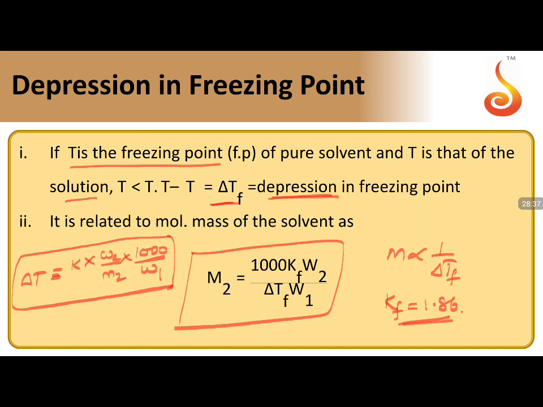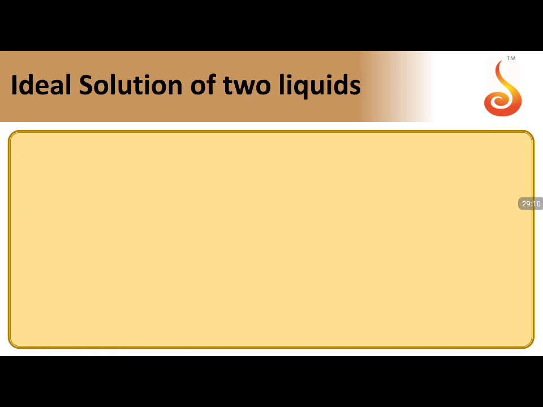If it is boiling point, keep B here. If it is freezing point, keep F. If it is boiling point, Kb or Kf. Remaining everything remains same. The only thing you have to do is, if it is the elevation in boiling point, T solution will be T naught plus delta Tb. If it is freezing point, T solution will be T naught minus delta Tf. So that's how it will be. The only difference is delta Tf. So if you can remember this small change, you can answer any question given on this.